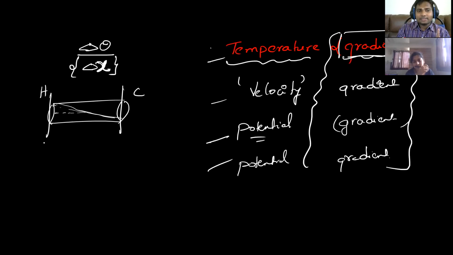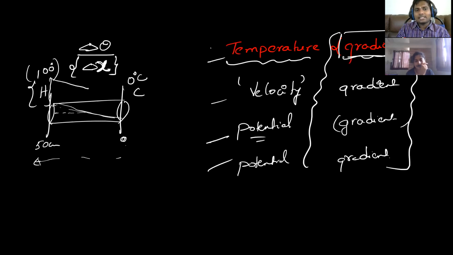Suppose this length is 50 centimeters, from 0 to 50 centimeters. It will be having the hotter end here, that means 100 degrees, for example. And this is 0 degrees. That means a temperature gradient is established. What will happen?